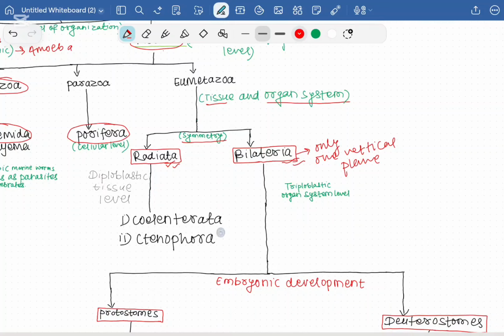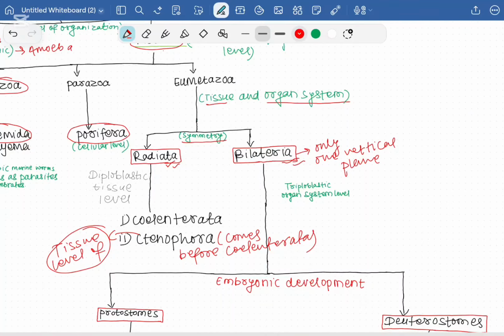This Ctenophora comes before Coelenterata, and they have the tissue level of body organization.